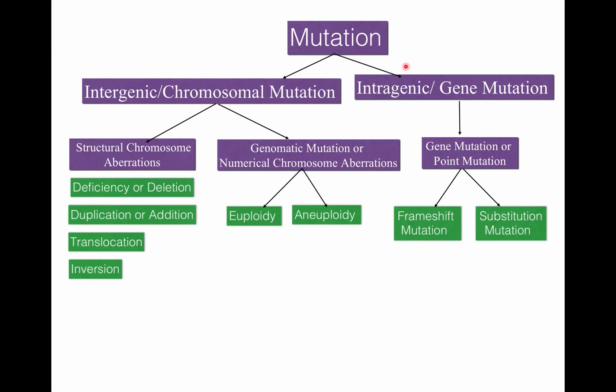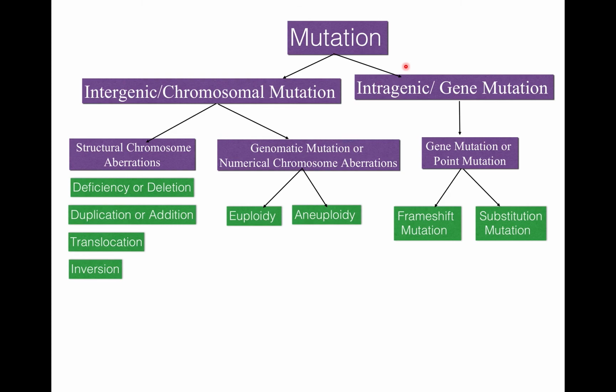Now we can classify mutation on the basis of phenotypic character. So mutation may be recessive or dominant. Mutation can also be classified on the basis of their direction. So they can be forward or reverse mutation. Depending on the cells involved, mutation can be somatic or germinal. So there are many types of mutation. We can classify mutation on many criteria. I will discuss all these criteria in detail in my upcoming lectures.